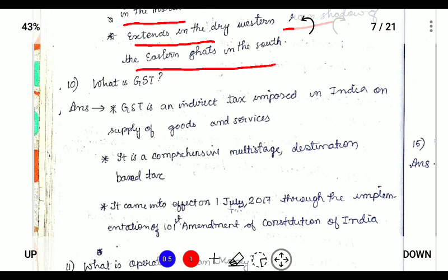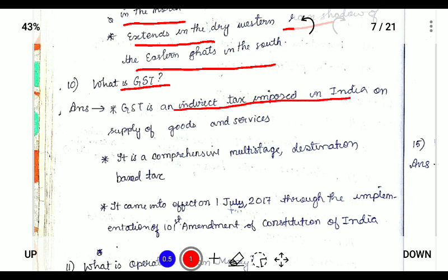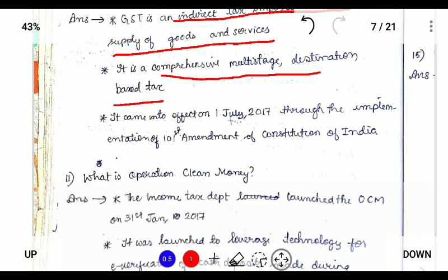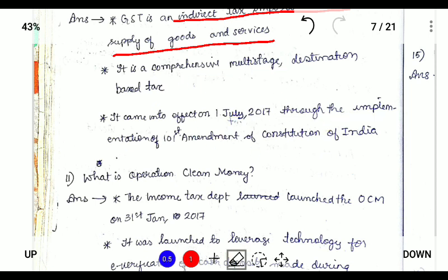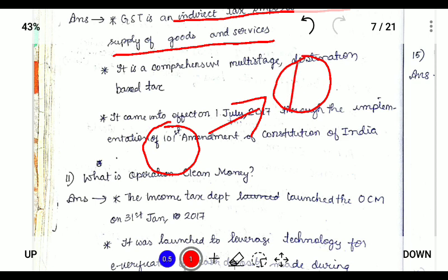Next, what is GST? GST stands for Goods and Service Tax, and it is an indirect tax imposed in India on the supply of goods and services, and it is a comprehensive multi-stage destination-based tax, and this came into effect on June 1, 2017 through the implementation of the 101 Amendment of the Constitution of India. So in simple terms, GST means Goods and Service Tax. Suppose a producer is producing a good and he is selling it to the wholesaler, and the wholesaler is passing on to the consumers.